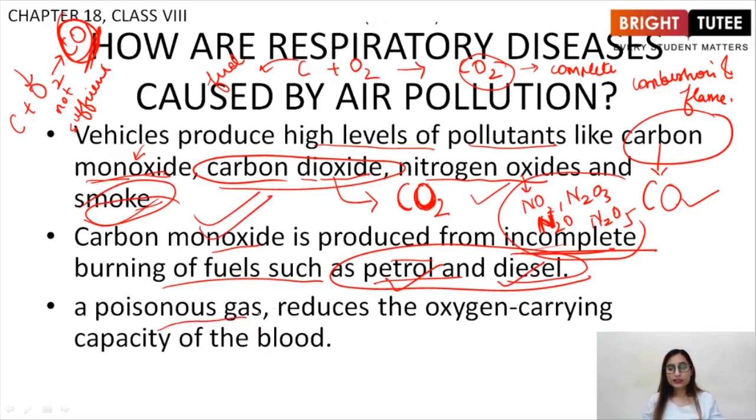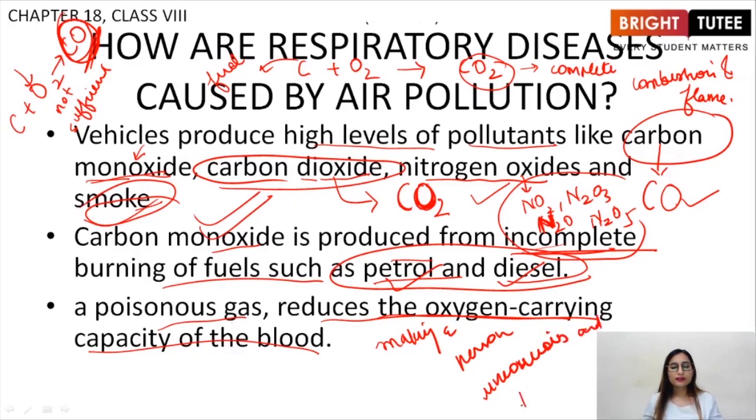It is a poisonous gas, and what it does in our body is it reduces the oxygen carrying capacity of the blood. It keeps on reducing the oxygen carrying capacity, ultimately making a person unconscious and then dead. This is very fatal.